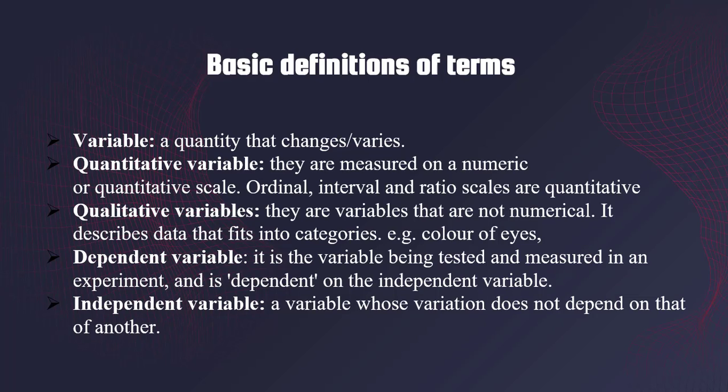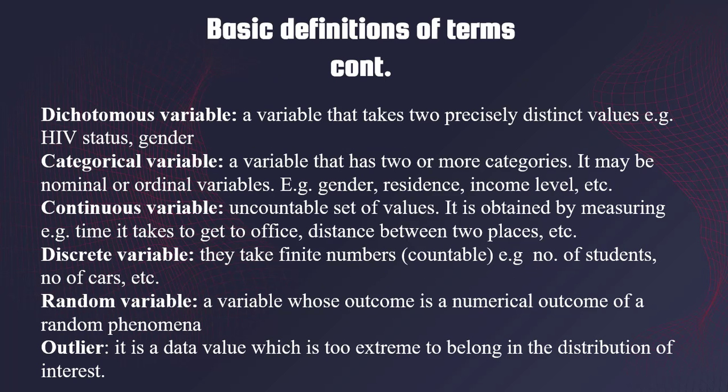on any other variable. For instance, if we want to consider the civil servant salary, we could say that the civil servant salary is determined by the educational level. Now, the civil servant salary is a dependent variable because it's dependent on the educational level, while the educational level is the independent variable. So the dependent variable depends on the independent to give us the outcome.